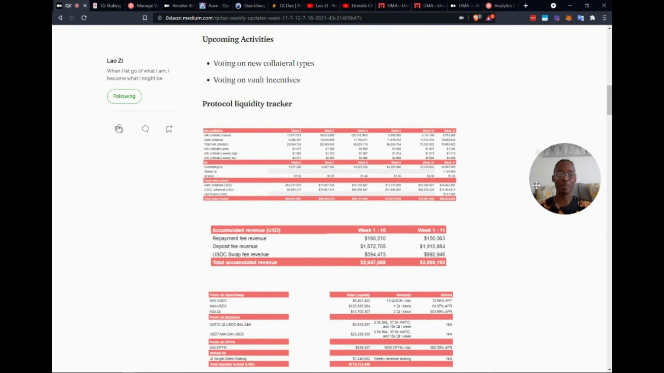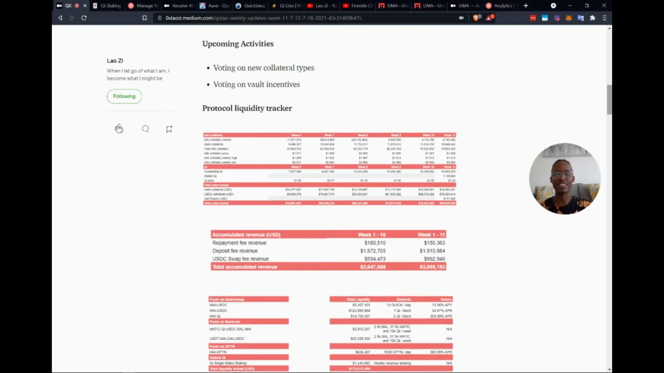Now, the upcoming activities. This is an exciting one for everybody, I'm sure. The QiDao protocol people: voting on new collateral types, okay? People are very excited. They want to manage their vaults. They want to be able to throw in all the different collateral types that they have, whether it's WBTC or WETH or any other that are available on the Polygon ecosystem to interact with the QiDao protocol. Sounds dope. And of course, voting on Vault incentives, and that's going to be exciting.